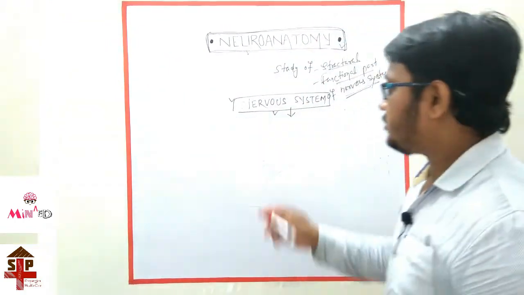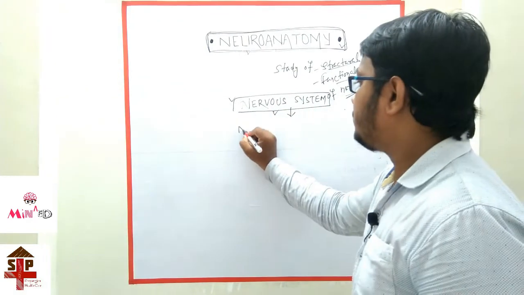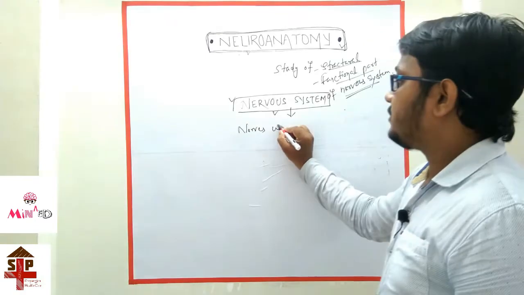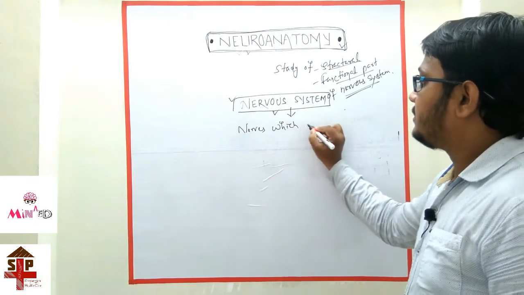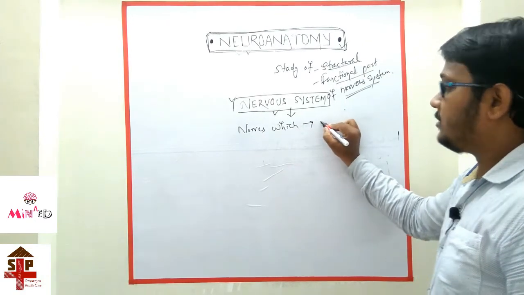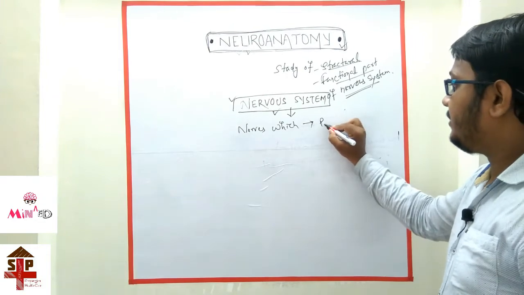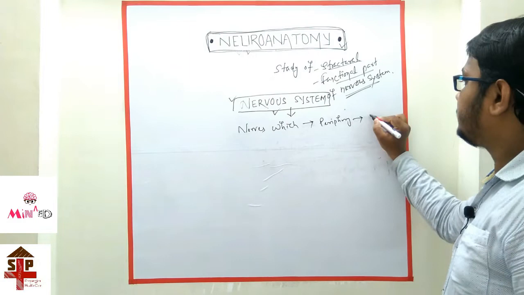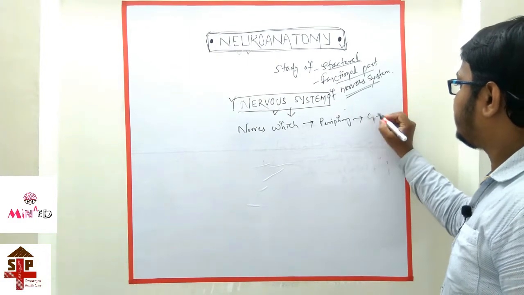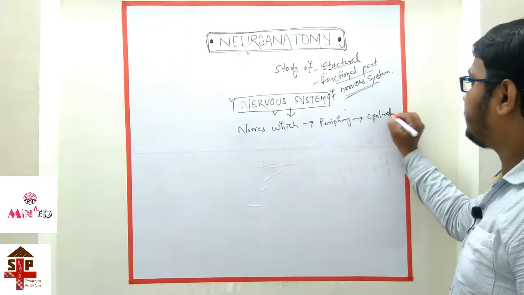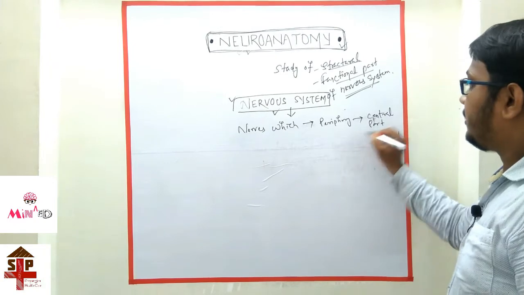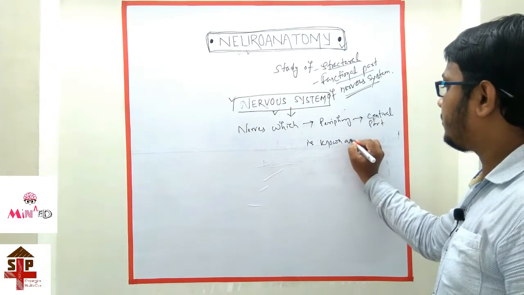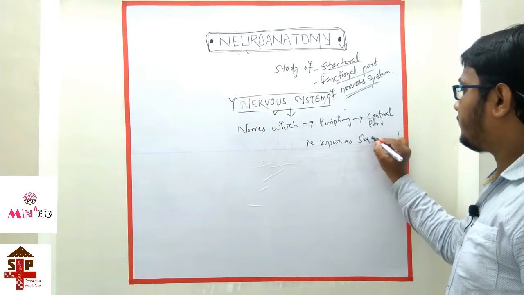and those nerve bundles, those nerves which send information from the periphery to the central part are known as sensory nerves.